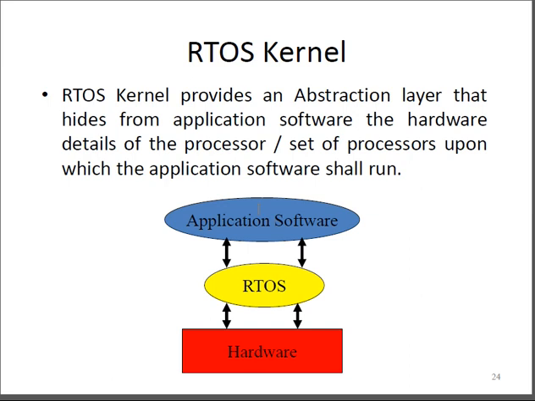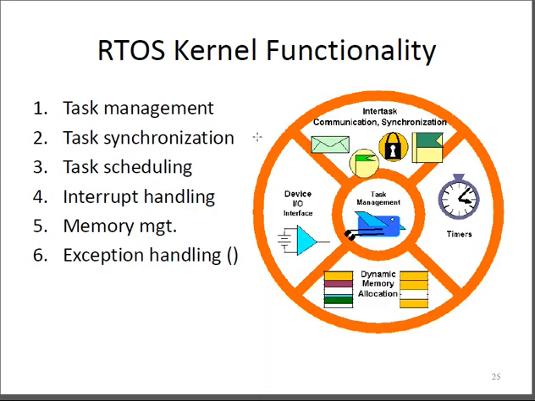Here the RTOS behaves exactly like an operating system, but the hardware and software are specific to the particular application. That is what it means with respect to RTOS applications. Now to understand this more, let us see the RTOS kernel functionality.